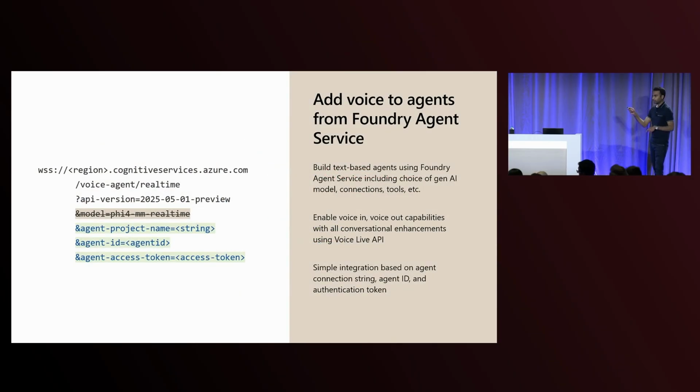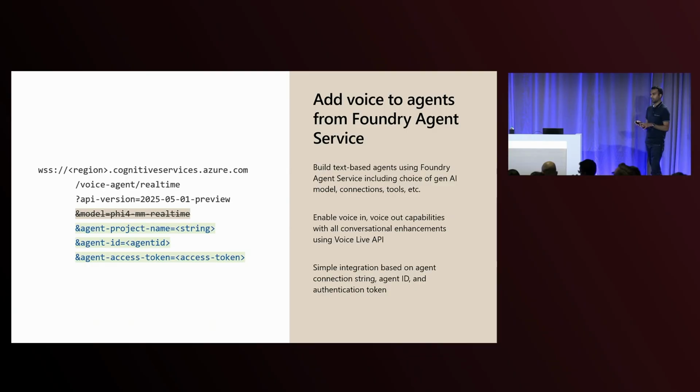All right. Now, I'd also shown you in the Azure AI Foundry about connecting voice in and voice out to agents that you've built using the Foundry agent service. So I'll take you back to when we had configured models. Now, instead of providing a model directly here, you can simply just provide information about your agent. For example, your agent project name, the agent ID, and the access tokens so that we can authenticate to it.